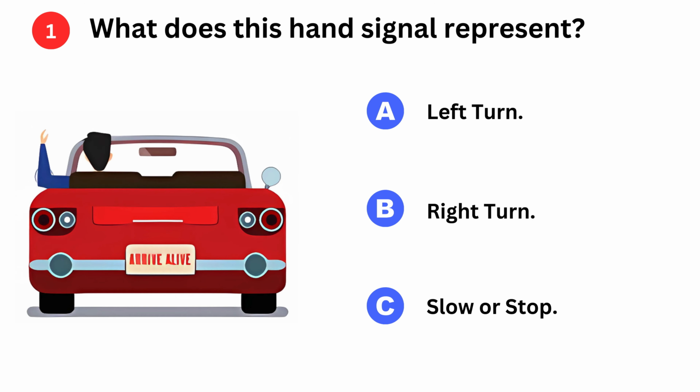What does this hand signal represent? A. Left turn. B. Right turn. C. Slow or stop.